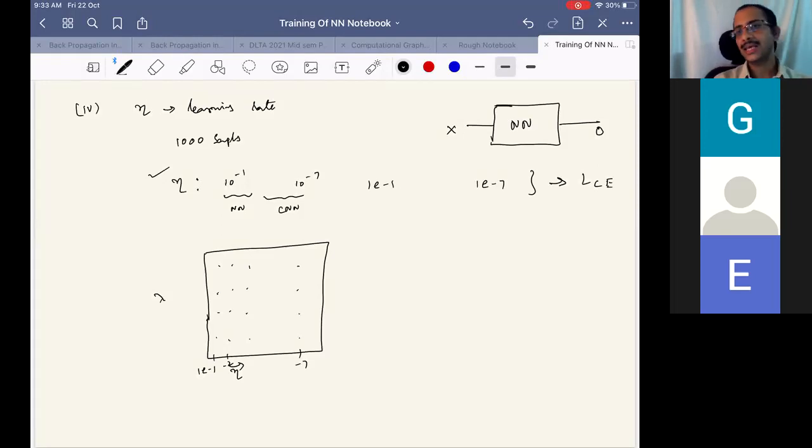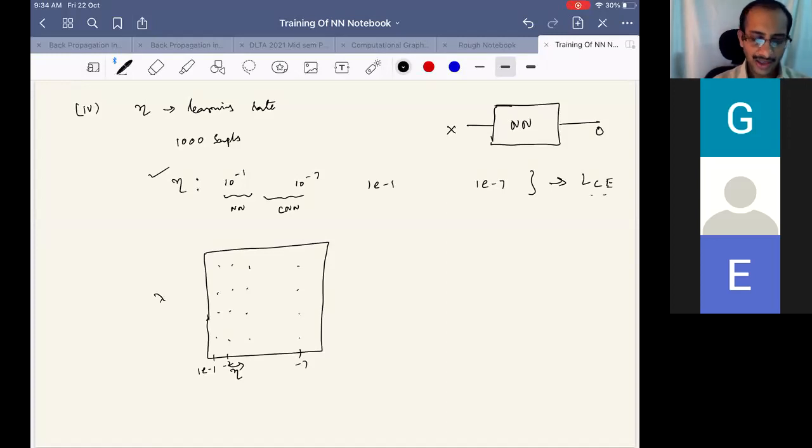That means we set a learning parameter, we train the network, and see the saturated loss or minimum loss we can achieve with respect to that learning parameter, and that we consider as the loss. So we will see the loss for each point of the regular grid.